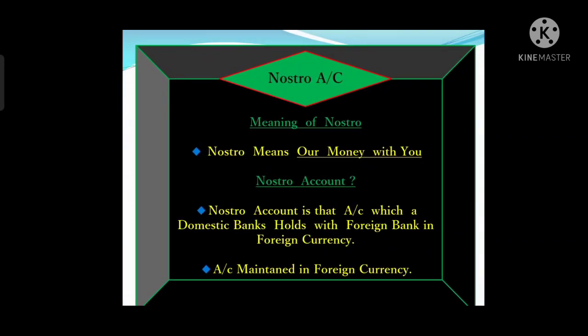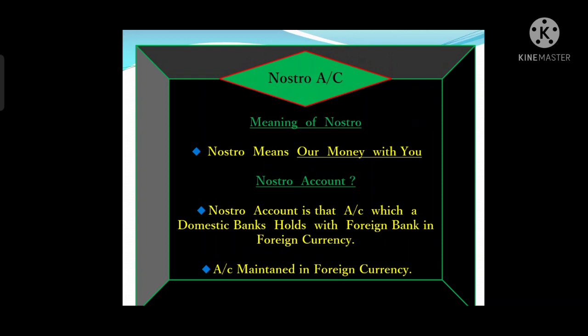Nostro account. What is Nostro account? Before understanding what a Nostro account is, we must know what Nostro means. Nostro means "our money with you." Now understand what is Nostro account.